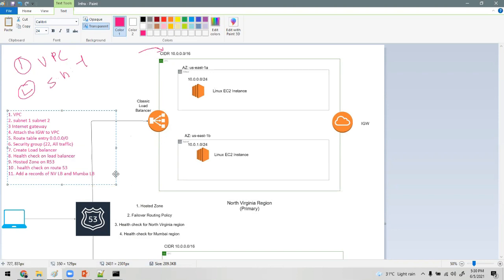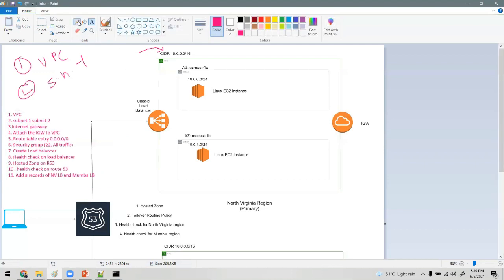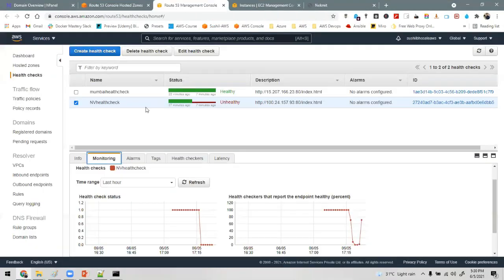So at the time of within-region failover, the health check will be on the load balancer, right? From there it will check from where I can access the website. Because if we did not have Route 53, we were directly putting the DNS name of this load balancer.